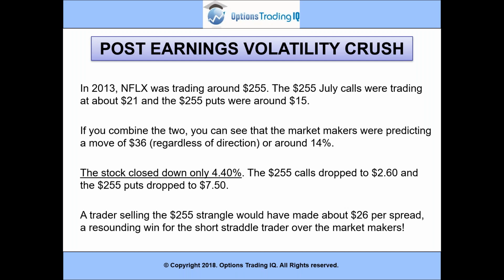As you'd expect, the calls dropped in value, from $21 down to $2.60, so they got absolutely crushed. But the puts also dropped in value, even though the stock was down. The puts dropped to $7.50 from around $15. So a trader selling that $36 strangle before the earnings announcement would have made about $26 per spread. A pretty significant profit, so a resounding win for the short straddle trader over the market makers.